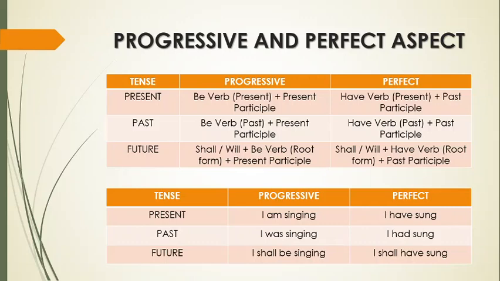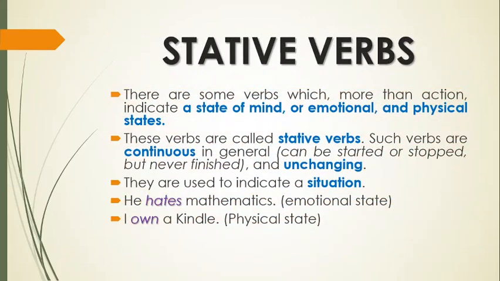And once we know how to perceive some action, we will master all the tenses. Now let's move forward. Let's talk about some important verbs, some important aspects. This is the stative verbs aspect. There are some verbs which, more than action, indicate a state of mind or emotional and physical states.